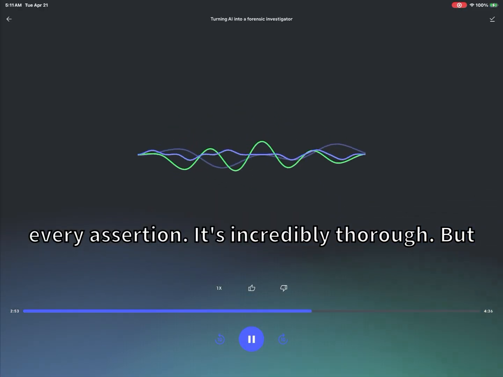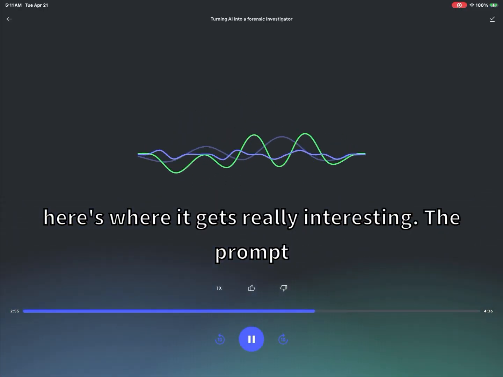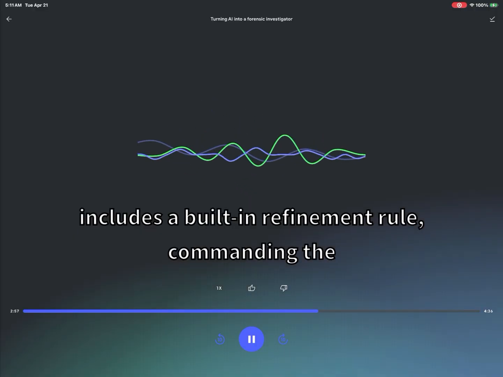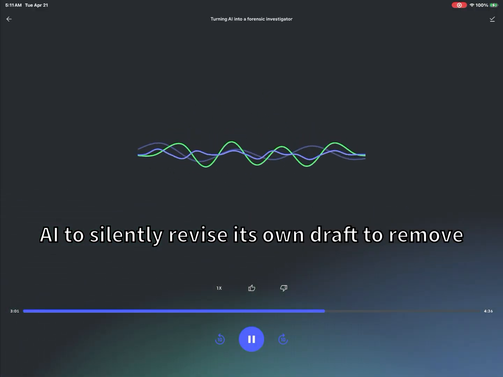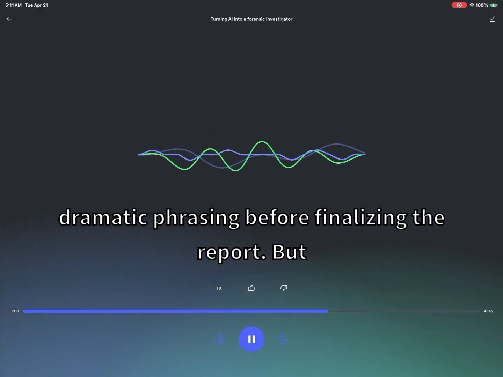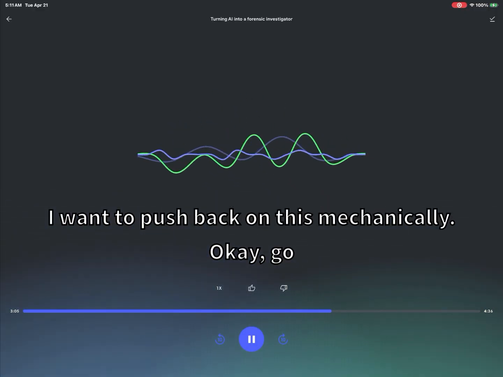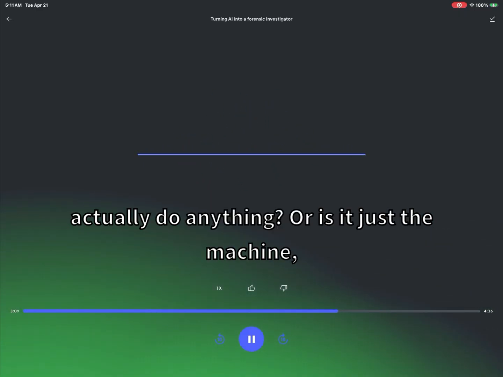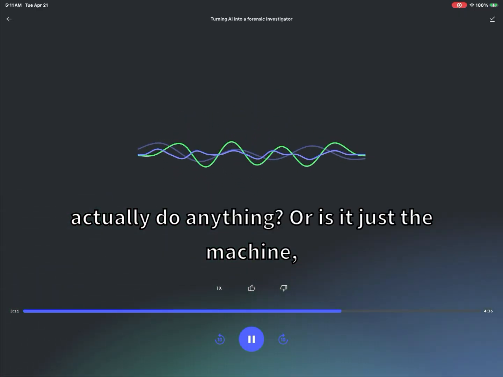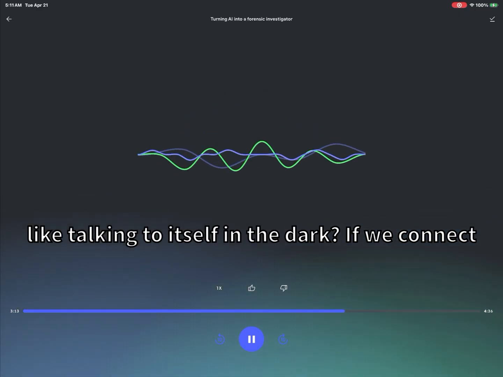It's incredibly thorough. But here's where it gets really interesting. The prompt includes a built-in refinement rule, commanding the AI to silently revise its own draft to remove dramatic phrasing before finalizing the report. But I want to push back on this mechanically. Okay, go for it. Does telling an AI to silently revise actually do anything? Or is it just the machine talking to itself in the dark?